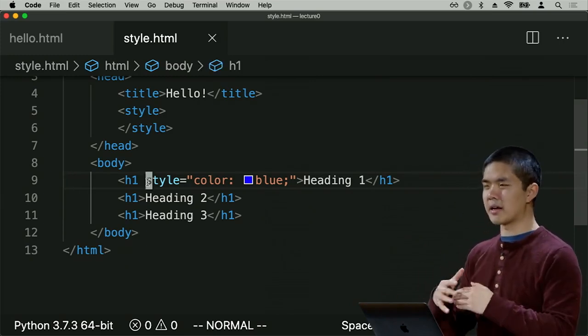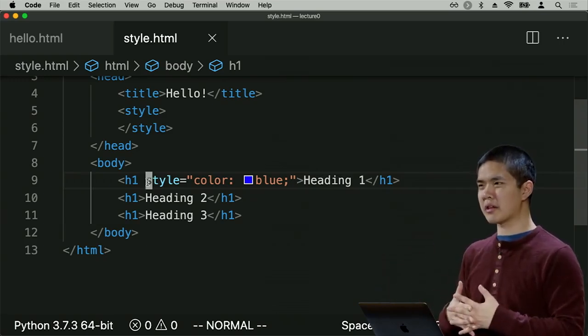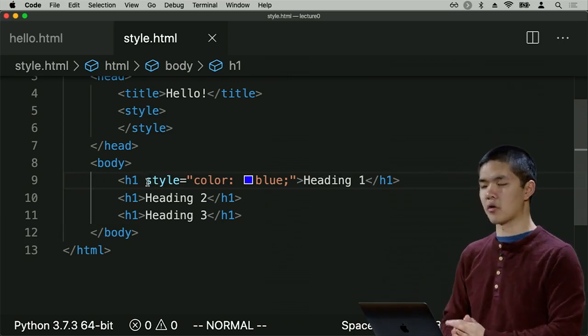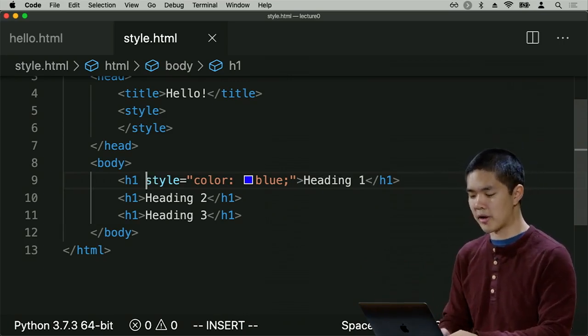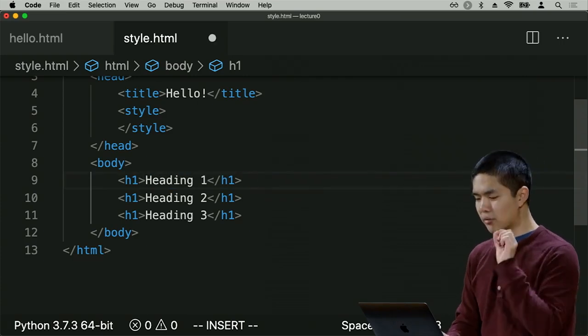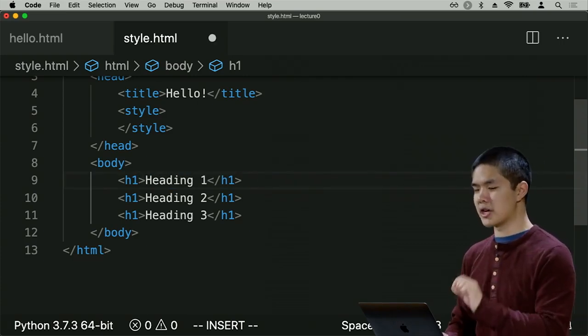This inline styling, commingling of HTML and CSS just gets a little bit messy, and it would be nice to be able to factor all of our style code to a separate part of the page altogether. So how do we do this? Well, we need some way to uniquely reference this particular HTML element.